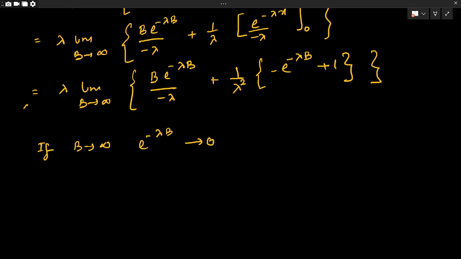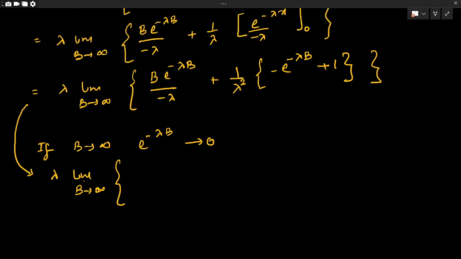Therefore, from this line, if we use the limits, we can write lambda into the limit as b tends to infinity. Since b tends to infinity, this particular value has some finite value multiplied by a number which is very close to 0, so the product will give a value very close to 0.